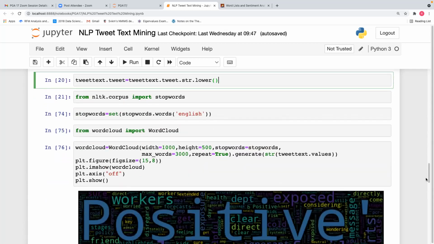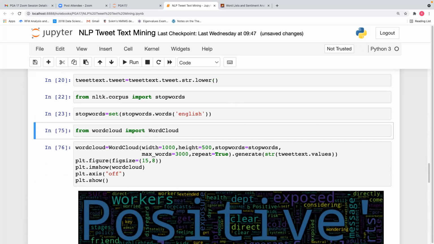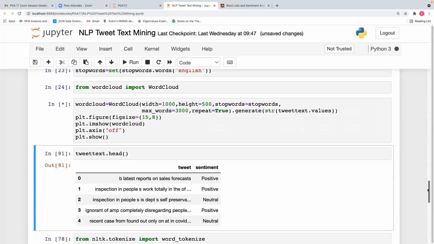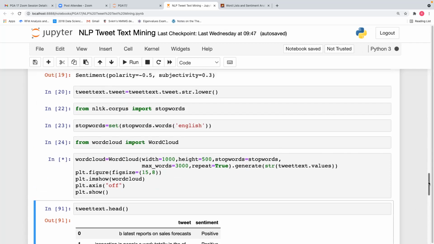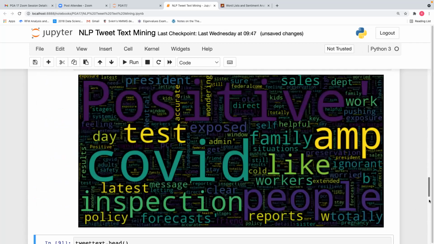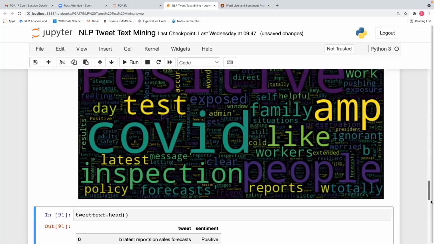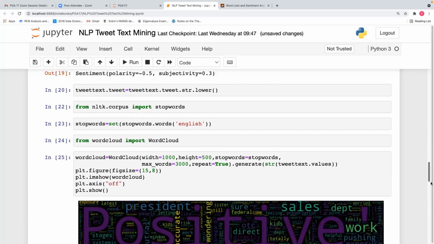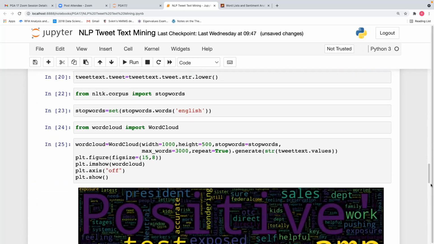String to lower, import from analytica.corpus, import stop words, then set stop words to English, because there are stop words in various languages which are given. English from word cloud, and then you run the word cloud. So in the word cloud, you can see COVID, positive, president, inspection, people, reports. These are the words that are coming in the word cloud.